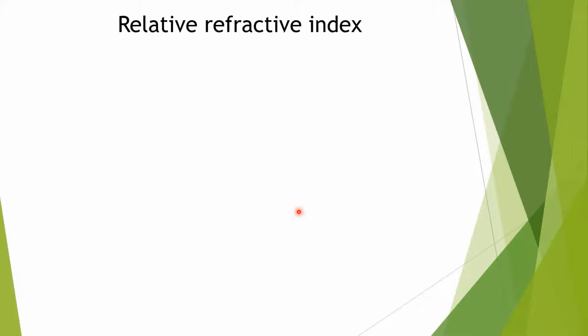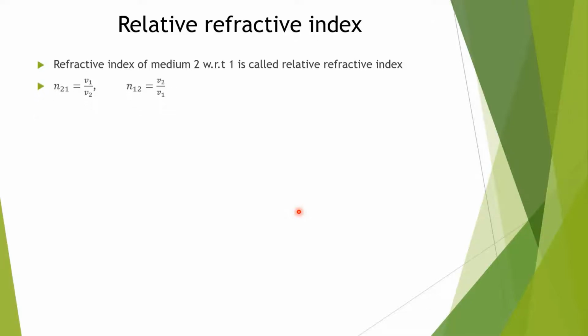Relative refractive index. The refractive index of medium 2 with respect to medium 1 is called relative refractive index, when a ray of light enters from the first medium to the second medium. In that case, the relative refractive index of the second medium with respect to the first equals the speed of light in the first medium upon the speed of light in the second medium.